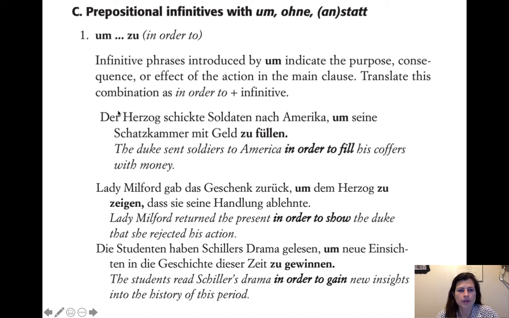Okay, so der Herzog schickte Soldaten nach Amerika. That's the Duke sent his soldiers to America. And then um zu, those two go together. So you start out the infinitive phrase at the very beginning with um, which you wouldn't do if it were just the zu, right? You would just start with whatever else you want to say in the sentence. So um starts the phrase, seine Schatzkammer mit Geld, and then zu füllen. So very much like the previous ones we were doing, you have the zu and then the infinitive last, but the difference is that um is now in the very beginning of the infinitive phrase.